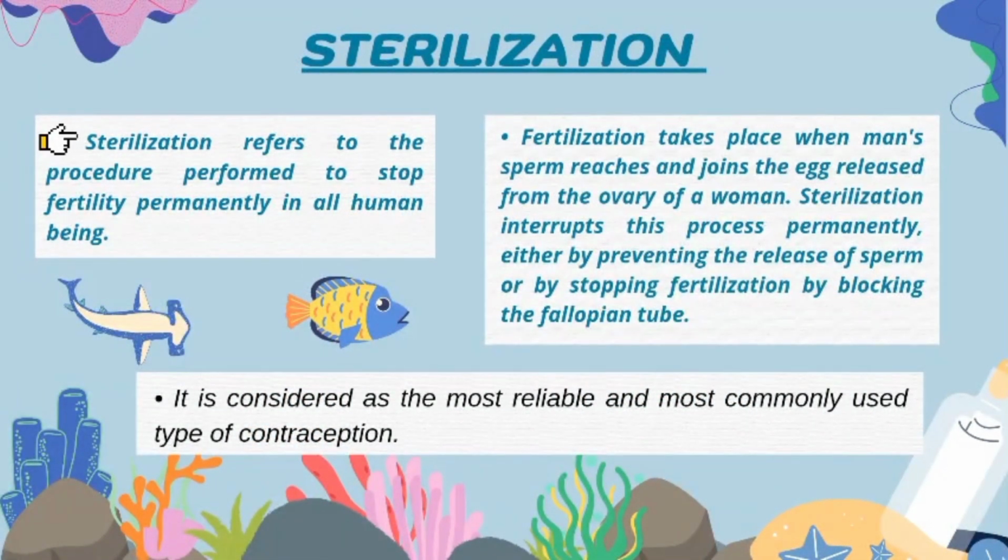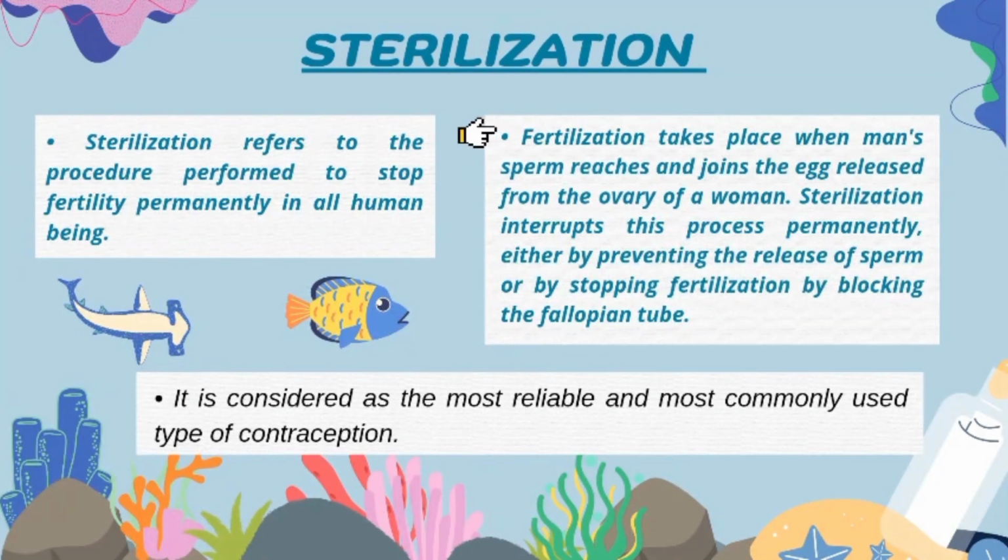Sterilization. Sterilization refers to the procedure performed to stop fertility permanently in all human beings. So that means that sterilization is the process that destroys or eliminates all forms of microbial life and is carried out in healthcare facilities by physical or chemical method. Sterilization is a permanent method or a process that helps us control birth mass production.